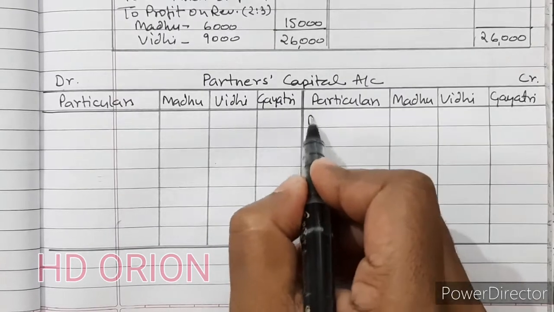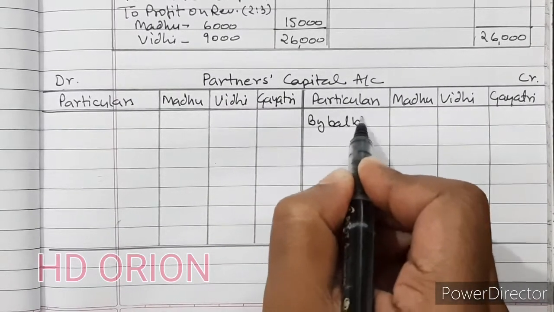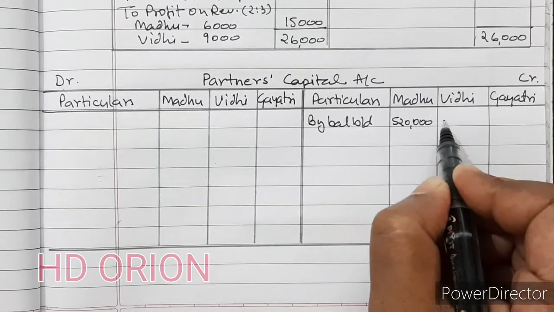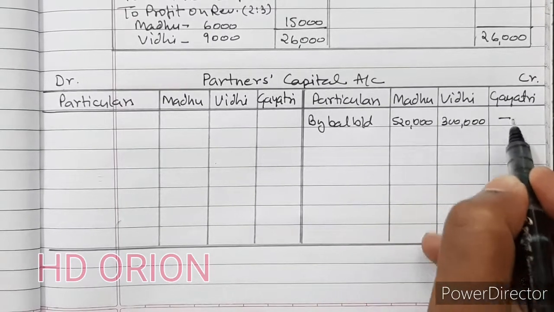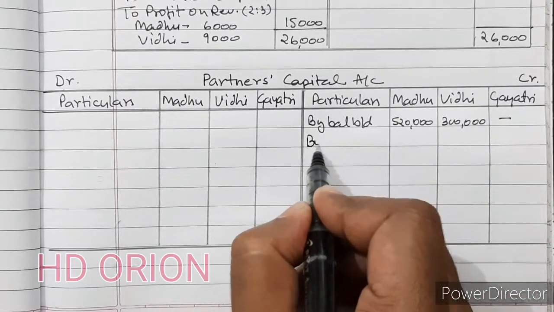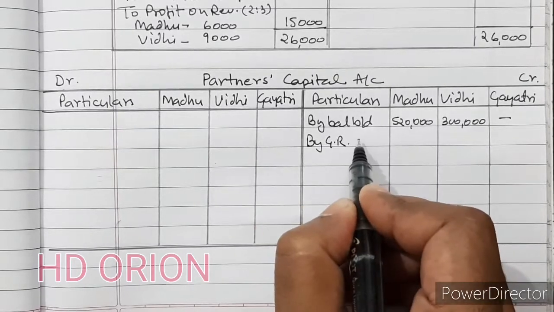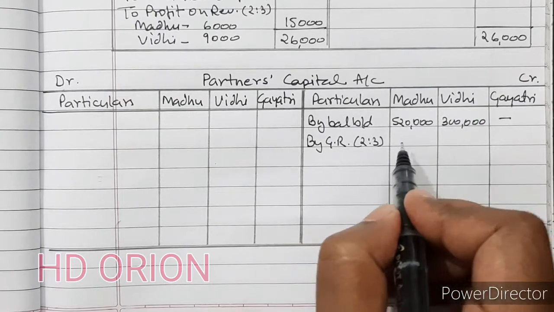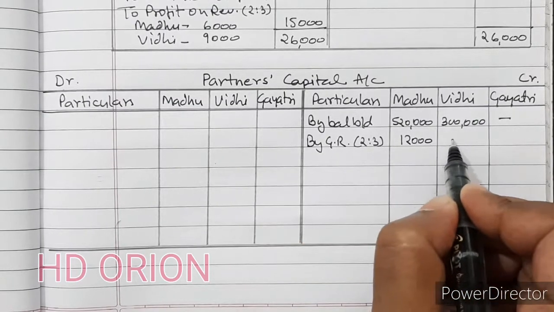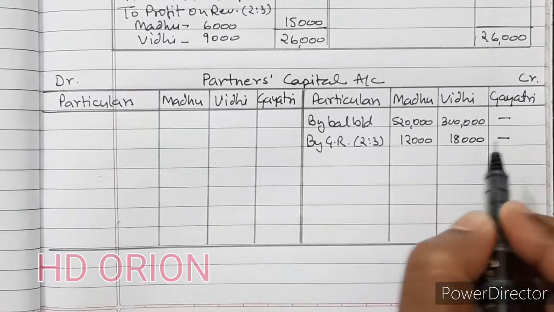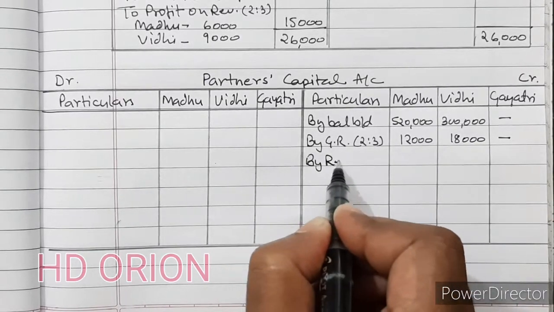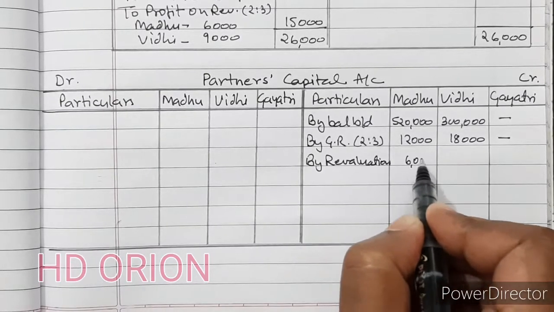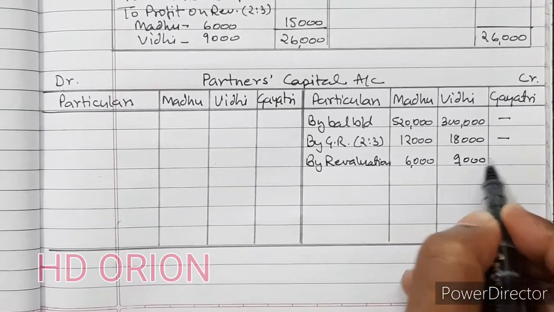So partners' capital account, by balance brought down. It is 5,20,000 and 3 lakh opening balance. Then there is general reserve also. We will distribute this general reserve in their old ratio, which is 2:3, and the amount is 30,000. So 12,000 and 18,000. Then revaluation profit will be here, 6,000 and 9,000.